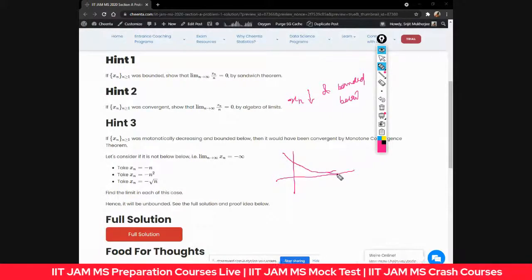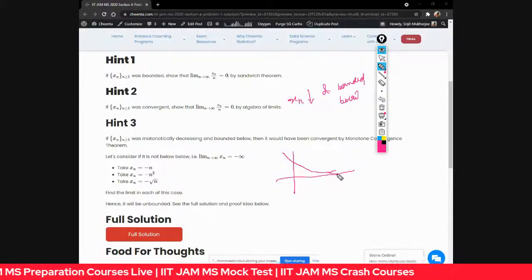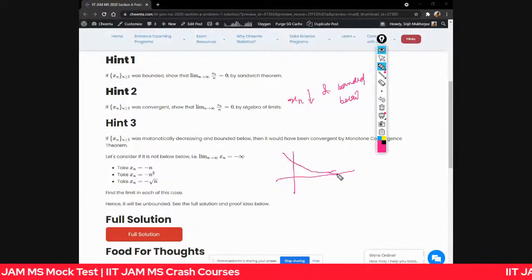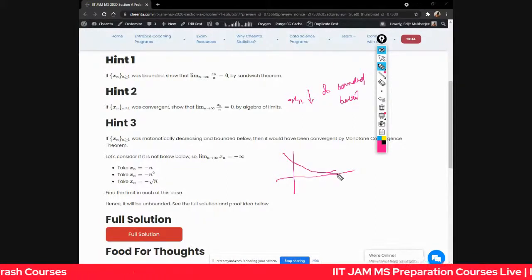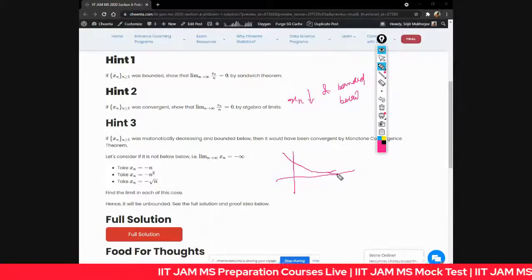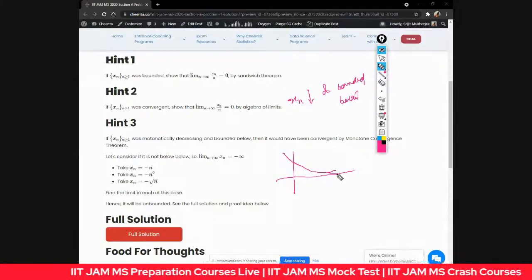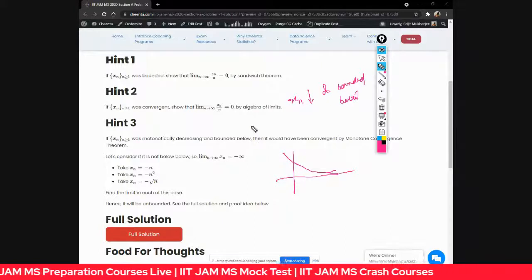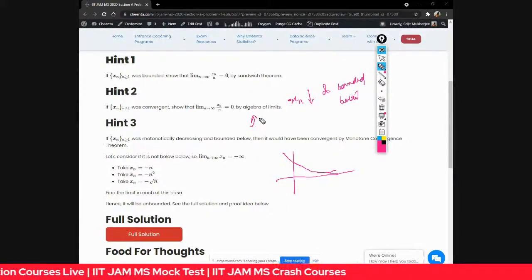The same goes for the increasing case, where there is a ceiling above. So it tells that if there is a monotone sequence and it's bounded, then it must have a limit. Okay, so understand, if it was monotonically decreasing and bounded below, it would have been convergent, and therefore it would have gone to the hint 3. This is the hint 2 case.